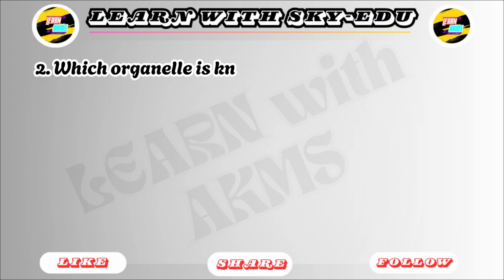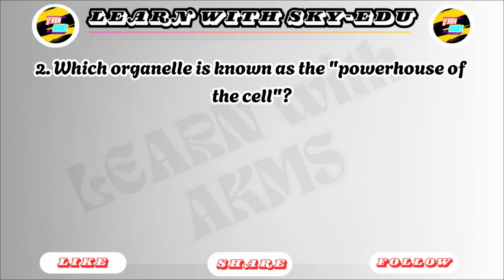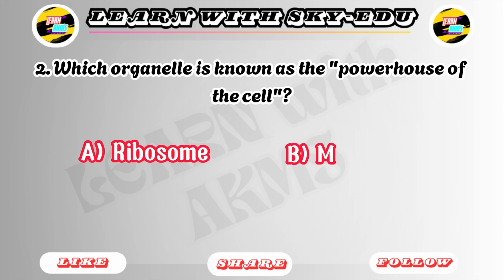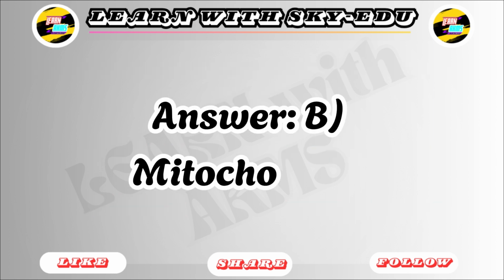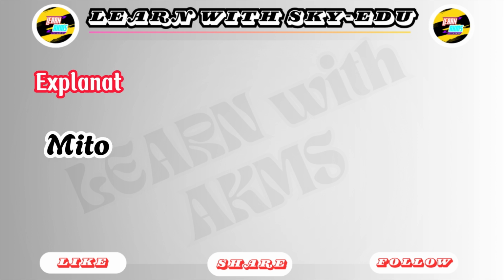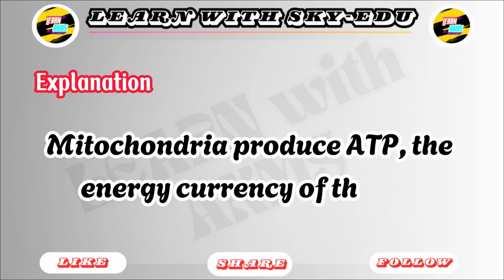2. Which organelle is known as the powerhouse of the cell? A. Ribosome. B. Mitochondria. C. Nucleus. D. Golgi apparatus. Answer: B. Mitochondria. Explanation: mitochondria produce ATP, the energy currency of the cell.